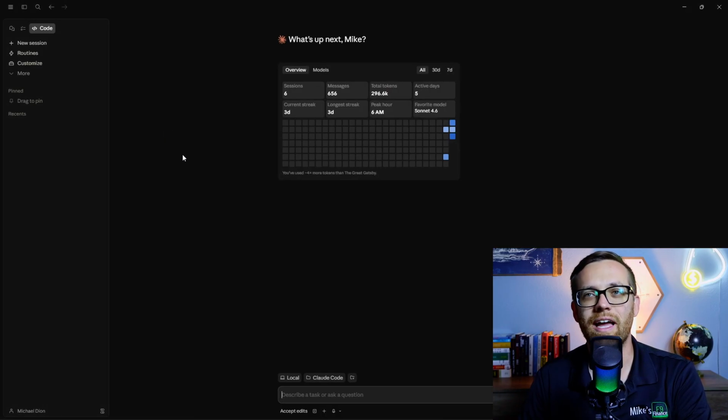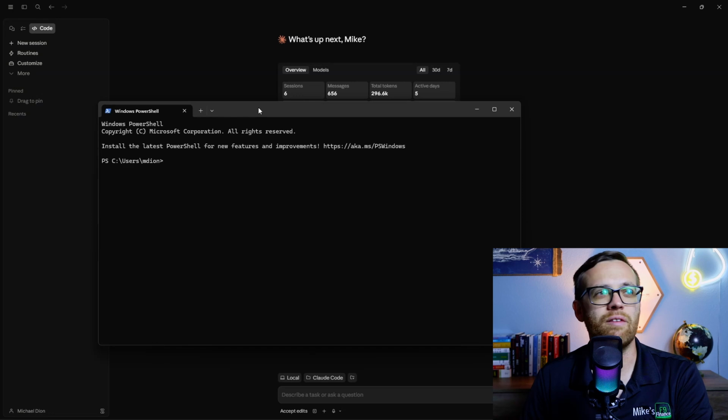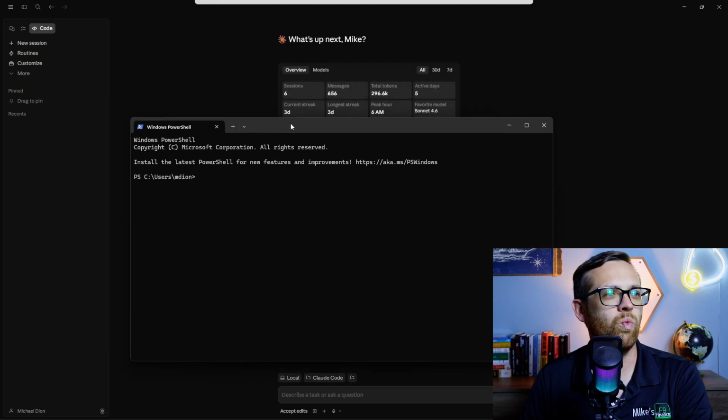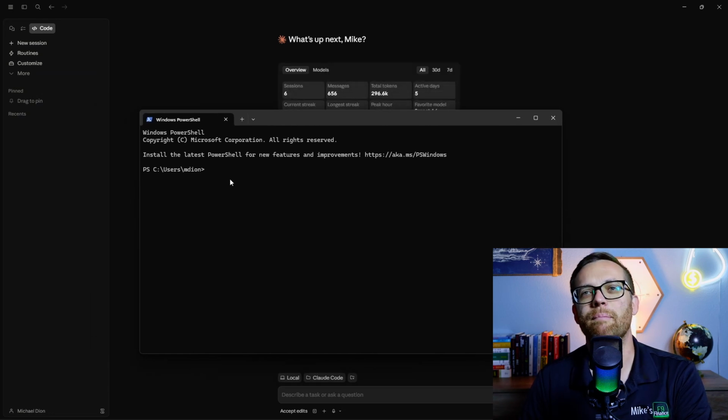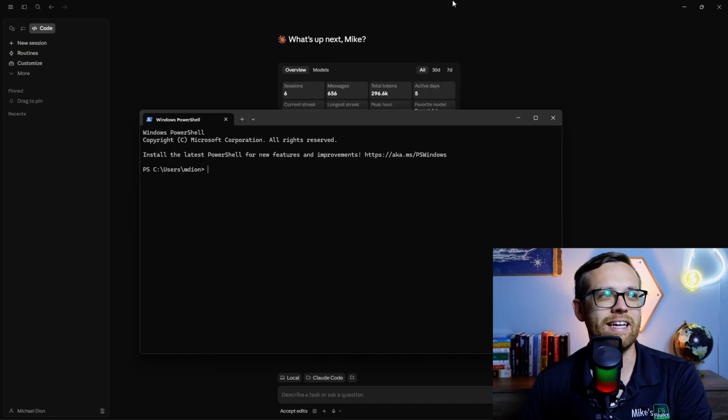Now, one other thing I do want to mention is that if you're looking at other online resources, even some of my older resources, you might see mention of Claude Code being run out of the terminal, not out of the desktop app. And that was the original way of running Claude Code, was downloading it and working inside the coding terminal. So this is an example of the terminal. This is what it looks like on Windows. It's a little bit different looking on a Mac, but this is essentially the way the computers used to work before these really nice graphical user interfaces that we use today.